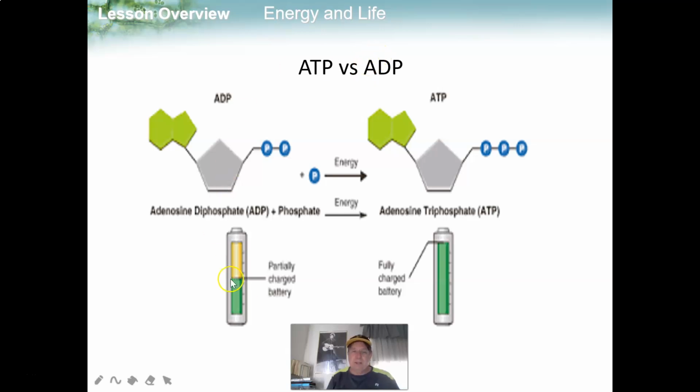ATP versus ADP. So if you look over here, there's ADP, right? We have the adenosine, we have the ribose, and we have 2 phosphates. And this is like the battery half charged. But when we add the phosphate onto the ADP, guess what it becomes now? It becomes ATP, okay? And now the battery's fully charged, ready to release energy. So ATP equals energy. And what makes this ATP? The mighty mitochondria.